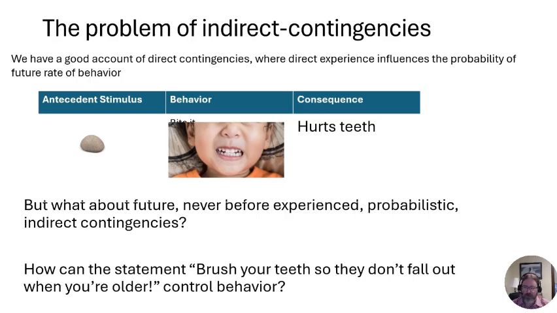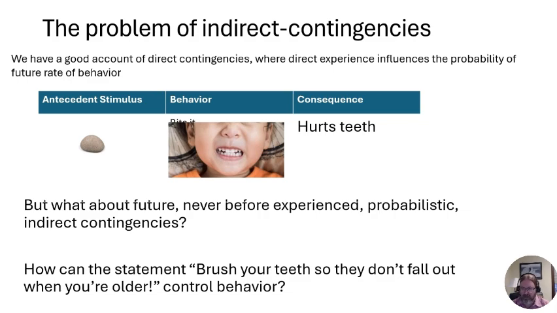But what about future consequences, ones that have never been experienced before, or probabilistic ones? They may or may not happen. These are indirect contingencies, and it's not clear how they can come to control behavior, right? When someone says, brush your teeth so they don't fall out when you're older, we don't have any direct experience with that consequence. So how is that statement going to come to control our behavior?